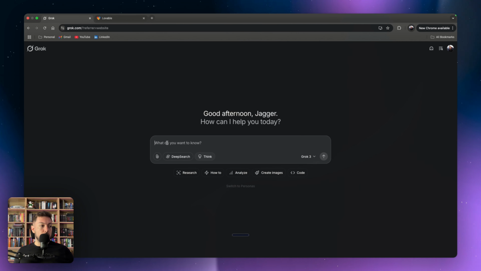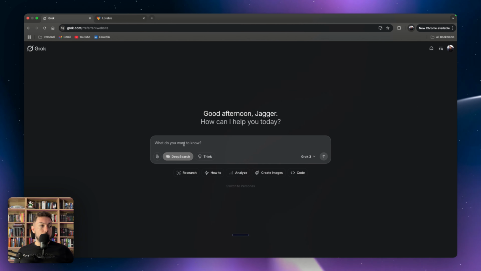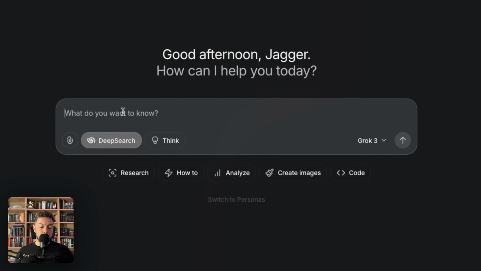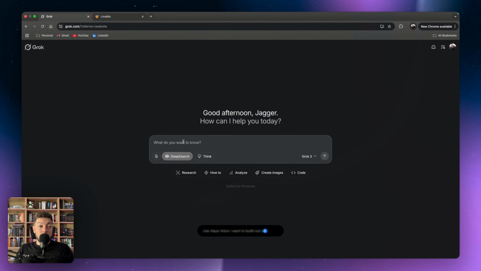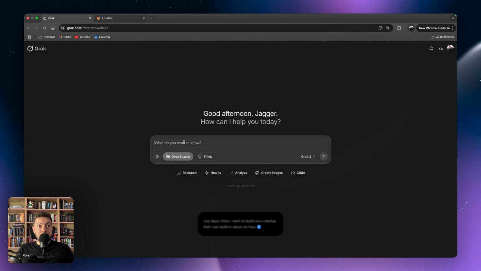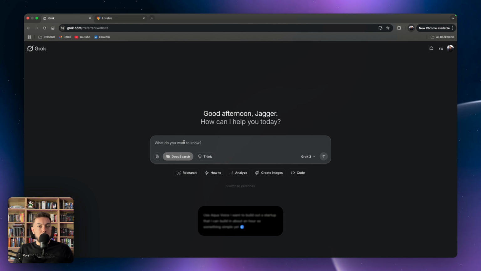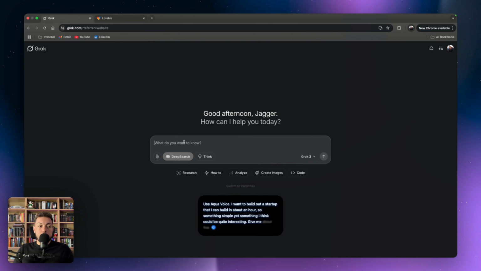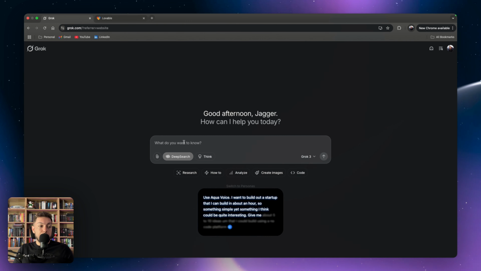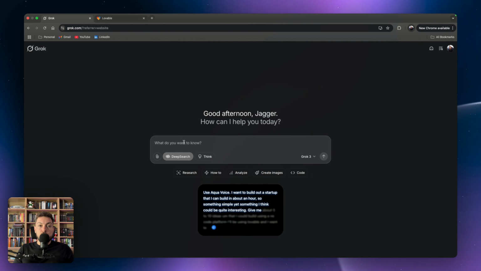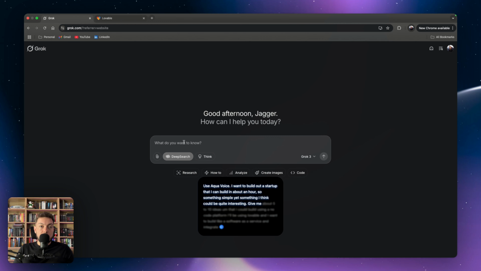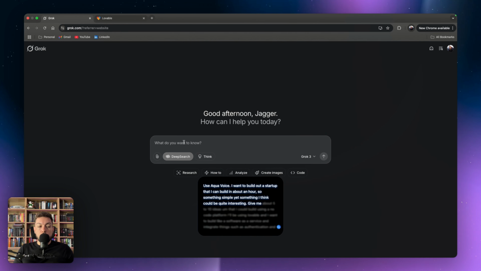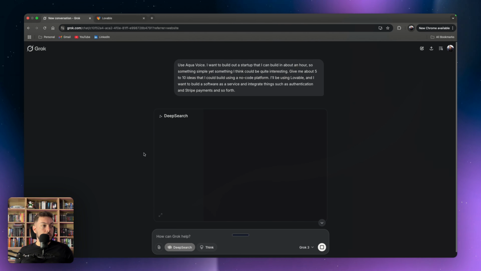So what I want to do is I'm going to go to DeepSearch on Grok, and I'm going to use voice. I want to build out a startup that I can build in about an hour. So something simple, yet something I think could be quite interesting. Give me about 5 to 10 ideas that I could build using a no-code platform. I'll be using Lovable, and I want to build a software as a service and integrate things such as authentication and payments and so forth. Boom, cool. So let's go.